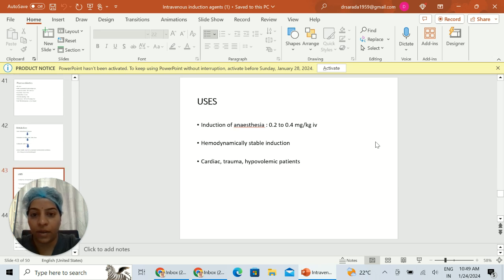Uses: induction of anesthesia at a dose of 0.2 to 0.4 mg per kg intravenously. It generally causes hemodynamically stable induction, so it is used for cardiac patients, trauma patients and also hypovolemic patients, where we don't want much hemodynamic disturbance.